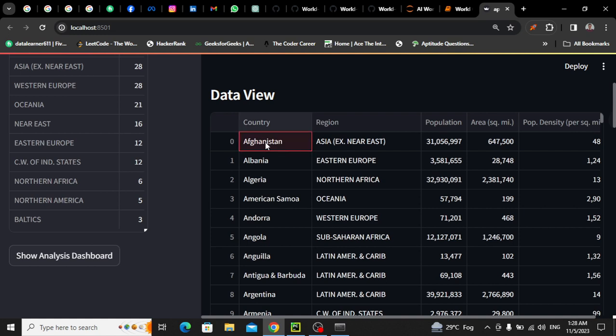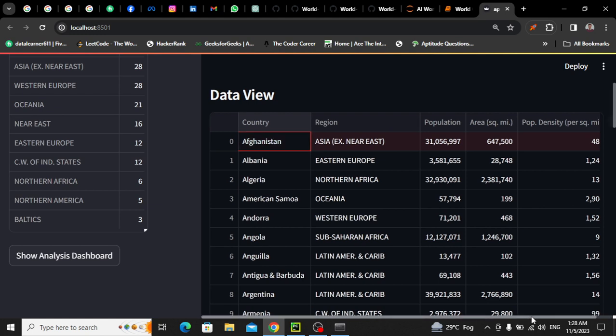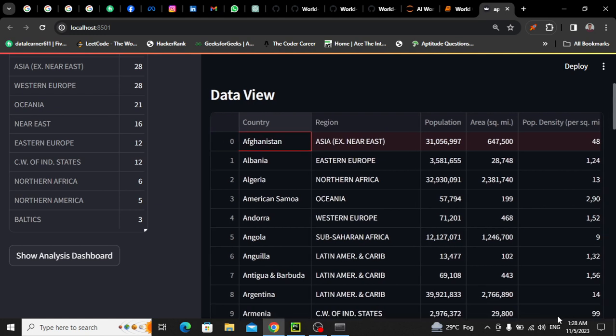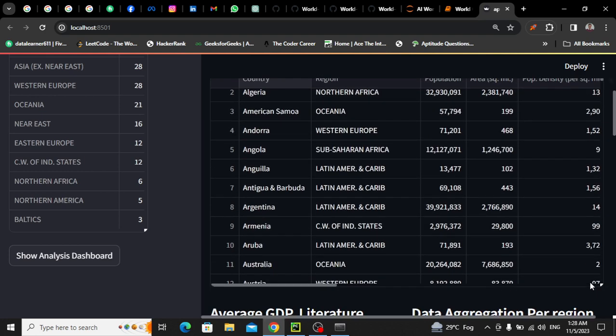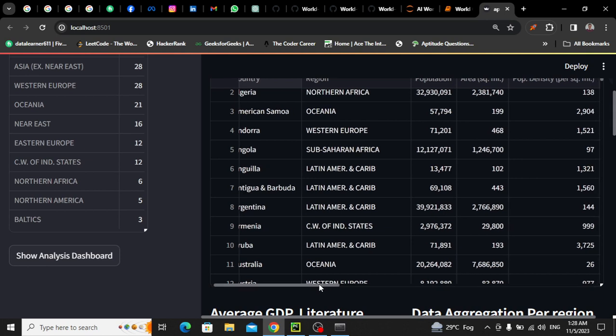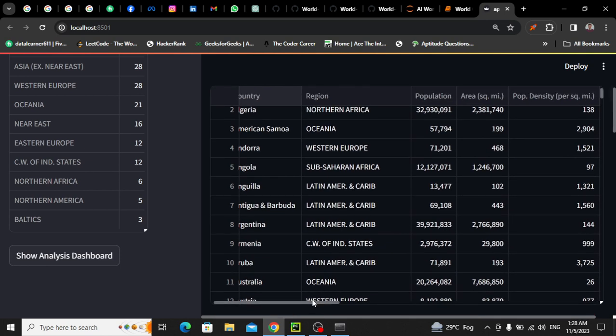Like this is the country Afghanistan, this is the region Asia where Afghanistan is located, and this is the population of Afghanistan, this is the area in square miles of Afghanistan, and you'll see there are a lot of things that we will discuss later. But first let me show you here. Just wait, give me a second. Okay, 1 minute. Like this. Now I can simply show you a little like this.